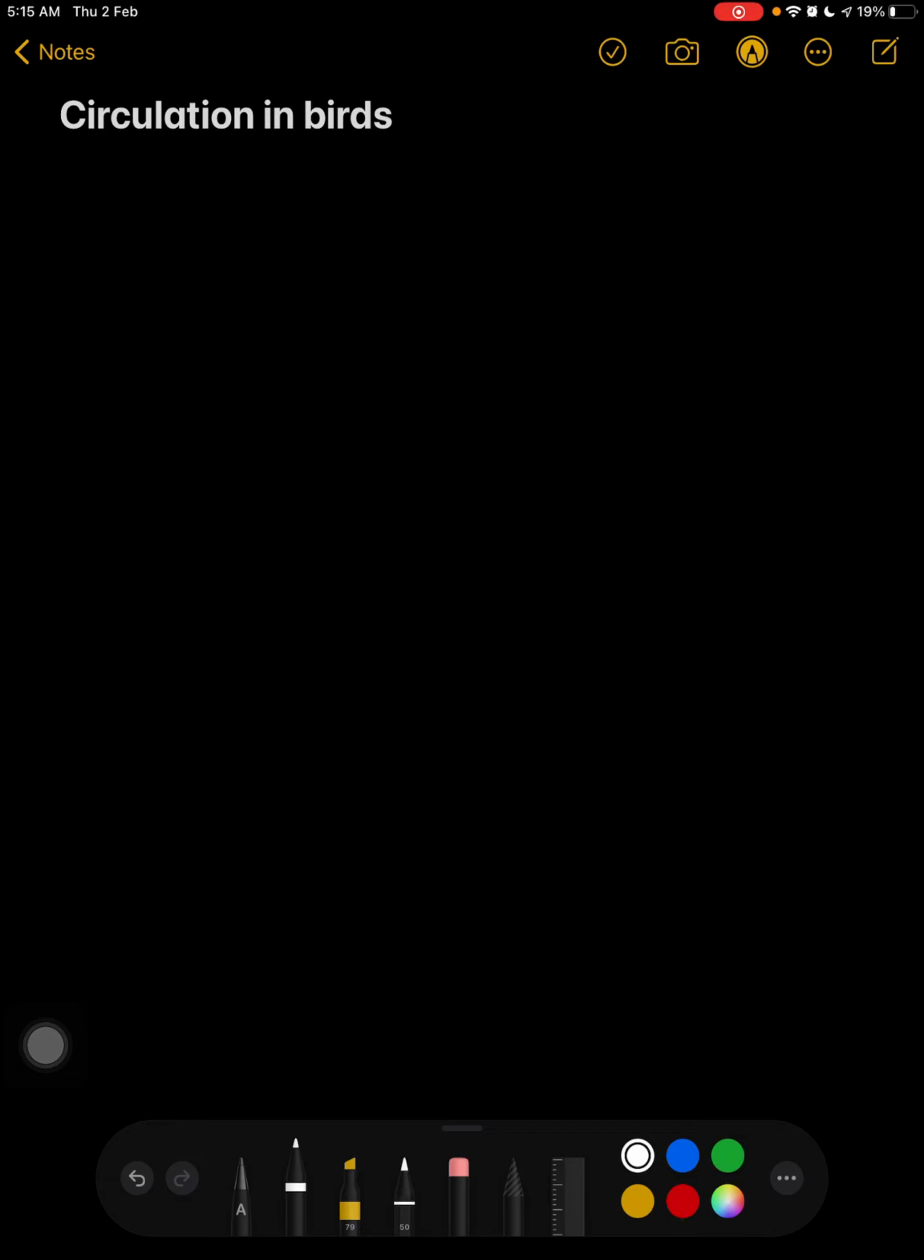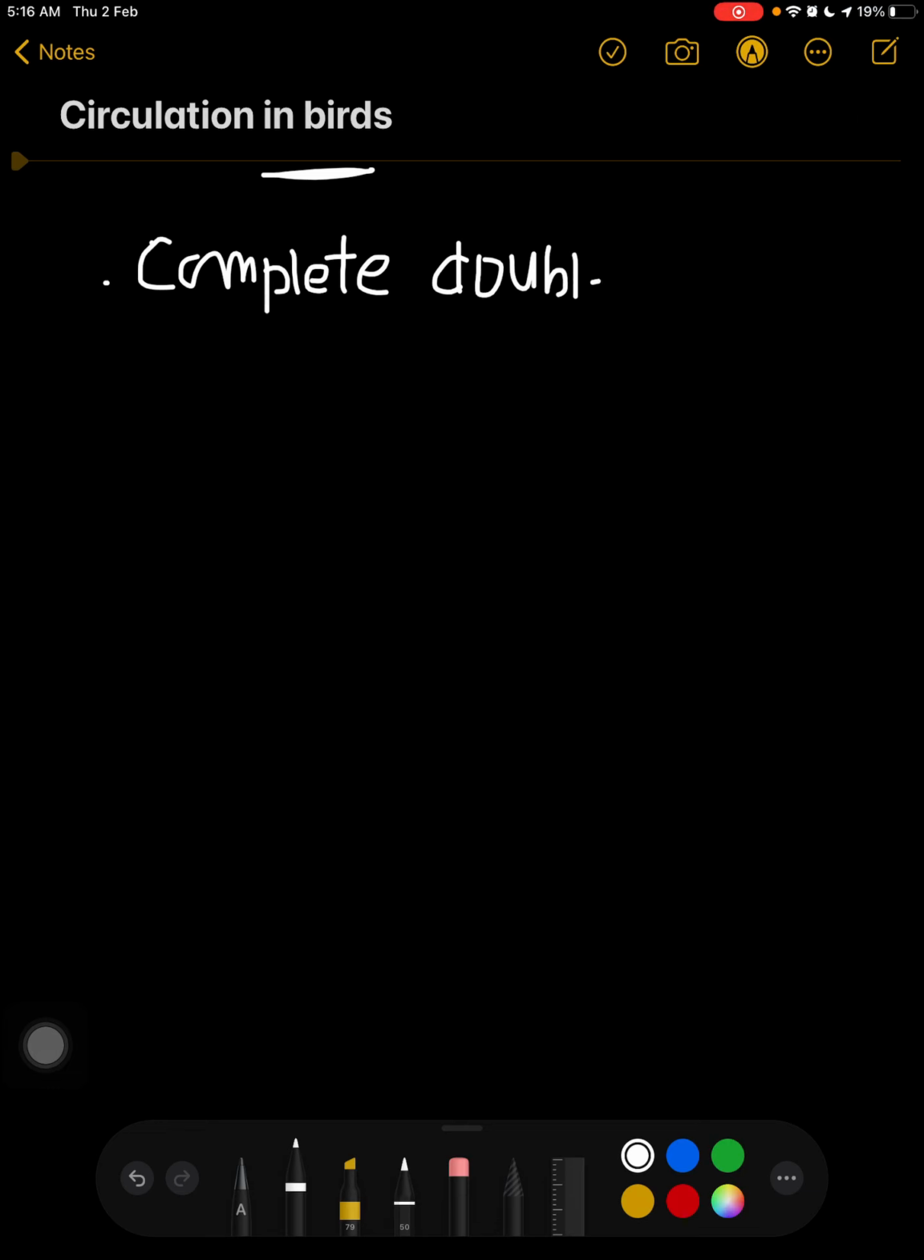So today we will look at circulation in birds. One important thing about circulation in birds is that it is complete double circuit circulation. As we have looked at the amphibians and the reptiles, there was incomplete double circuit circulation, but here we have complete. So let's look into the components.